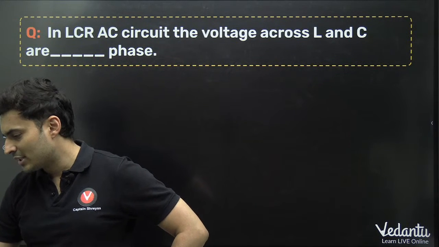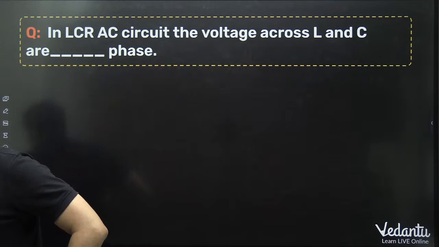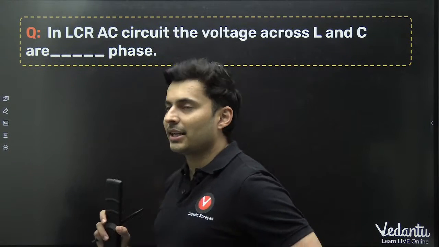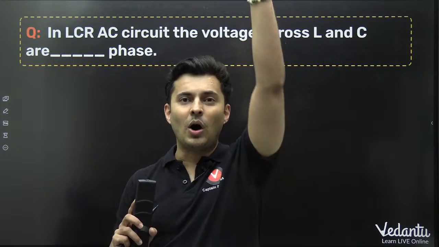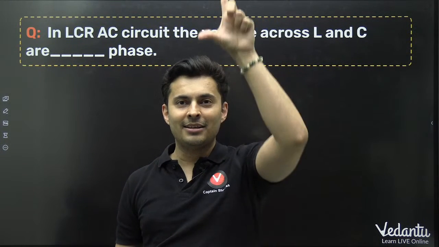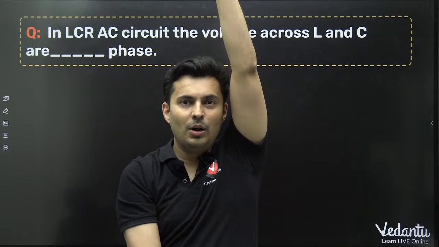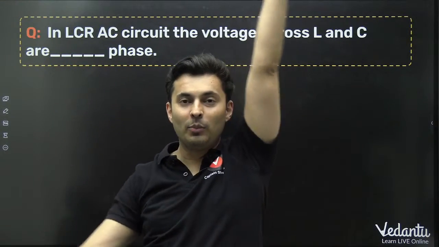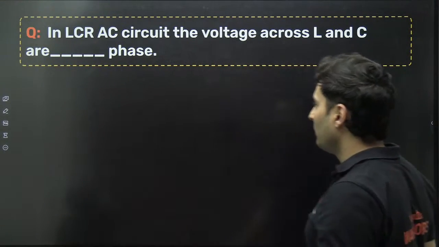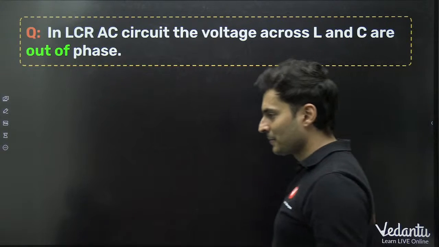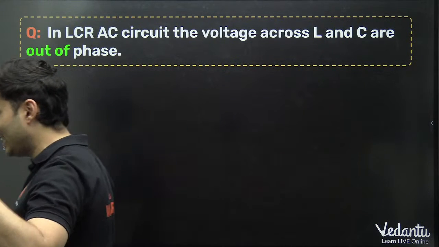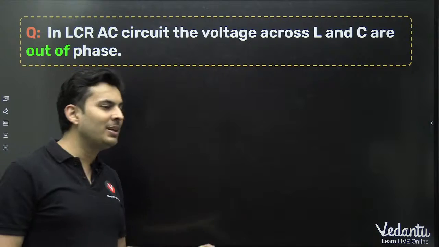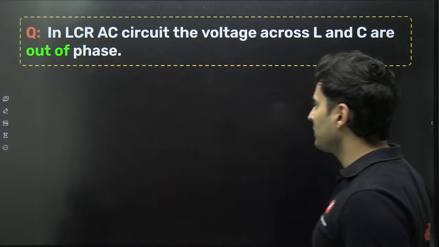Come on. What is the answer for this? Tell me quickly. LCR, voltage across inductor. L means love. Love is above all. That's how you remember it. So if L is above all, C is below. L and C are opposite to each other, so they are out of phase. Pi radians out of phase. That's the answer. No, not 90. It is 180. Yes, Virat Kohli, very good. It is not 90. It is 180 degrees, which means out of phase, pi radians.